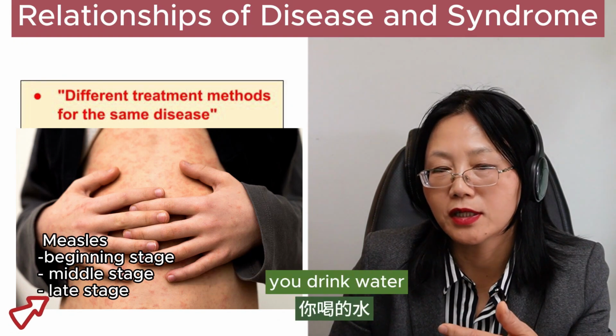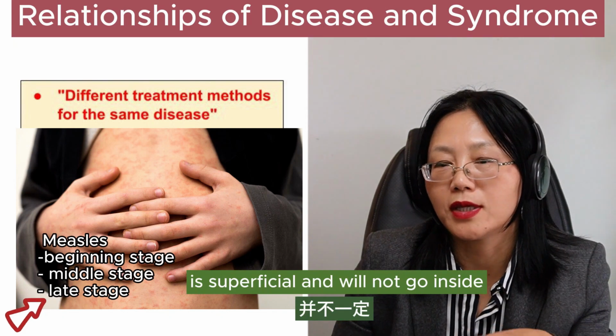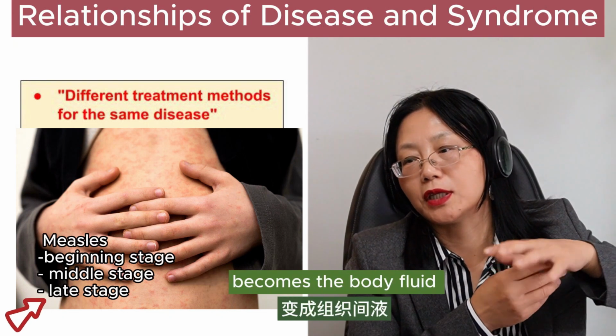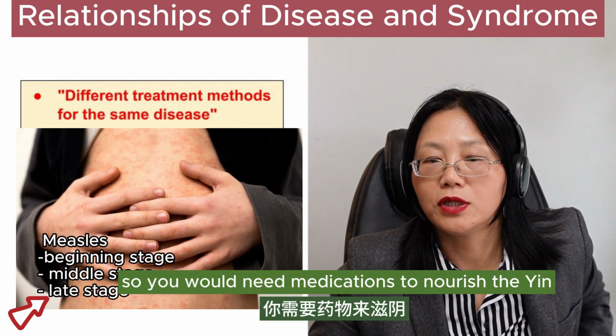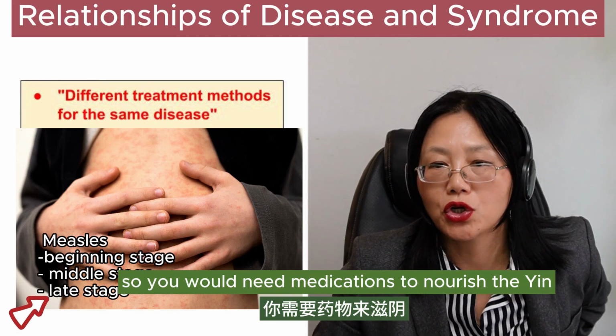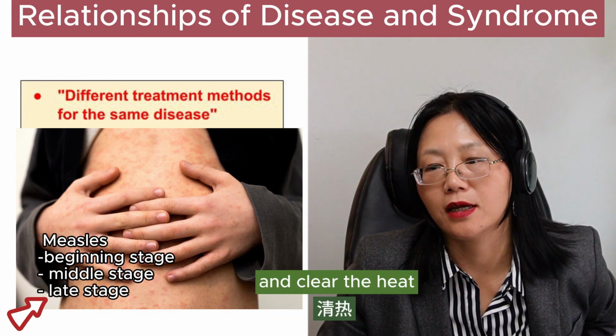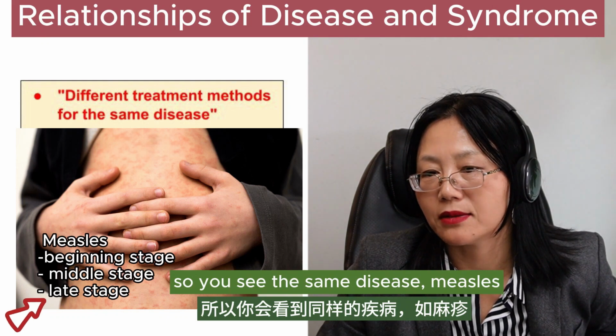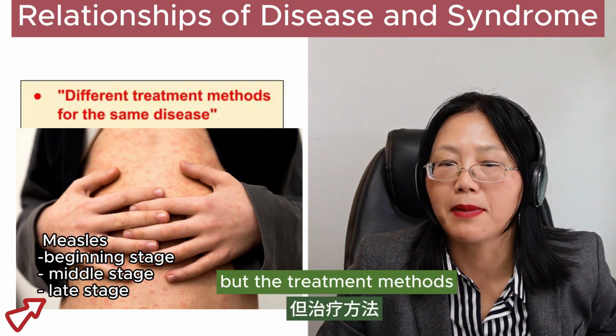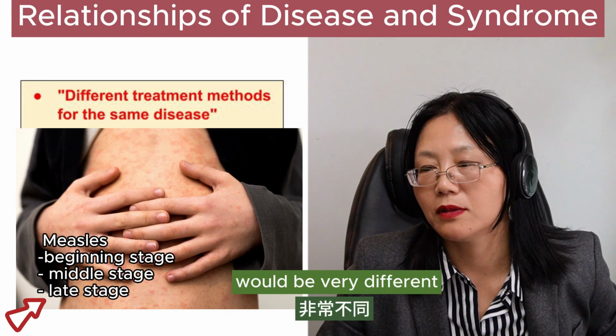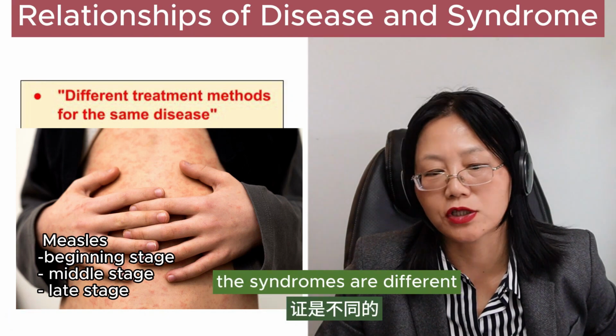You drink water, it's superficial, will not go inside, it becomes body fluid in between the cells. You would need medications to nourish the yin and clear the heat. The same disease, measles, but the treatment method would be very different because at different stages, the syndromes are different.